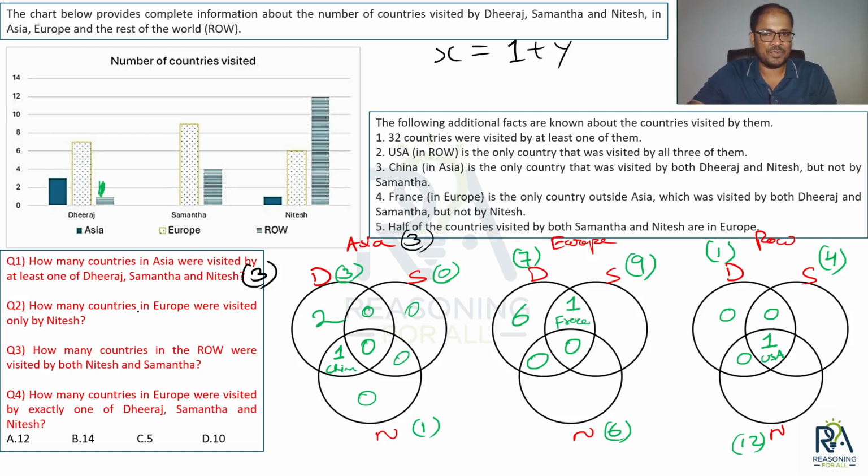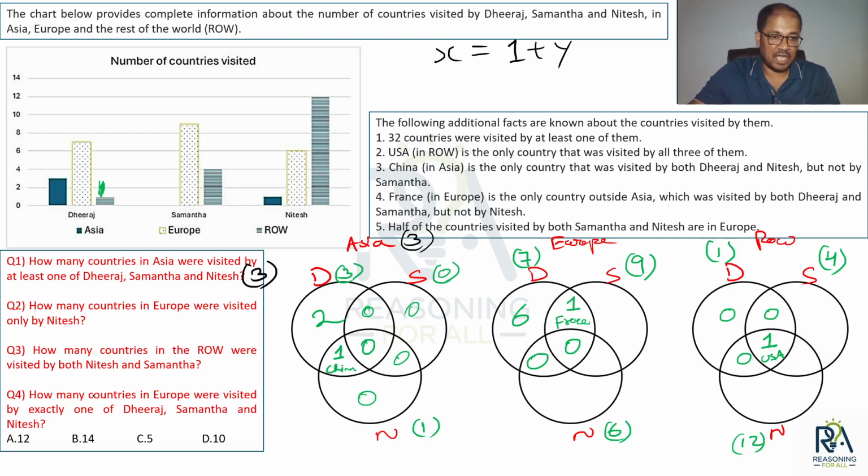Then how many countries in Europe were visited only by Nitesh? Now do I know that answer? No, I do not know the answer. मतलब I need to find this value. ठीक है, ओके, देखते हैं. Then how many countries in the rest of the world were visited by both Nitesh and Samantha? Do I know that answer? I need this value. मुझे टोटल पूछ रहा है, right? But ये वाला वैल्यू तो मुझे चाहिए, ये मुझे निकालना है.